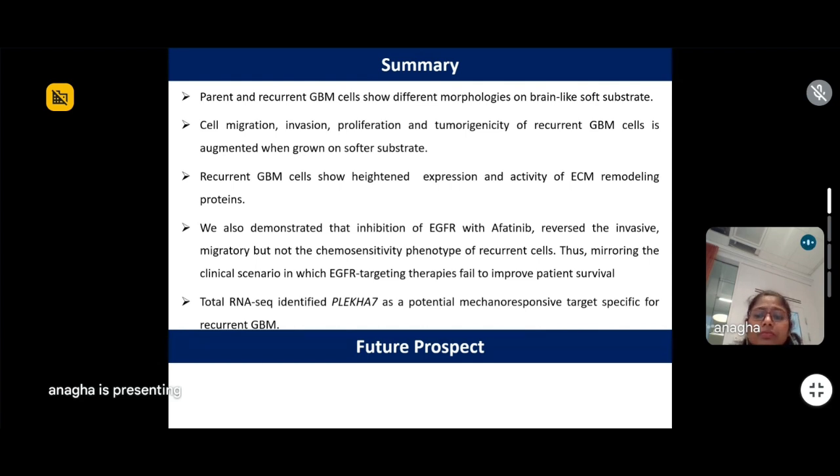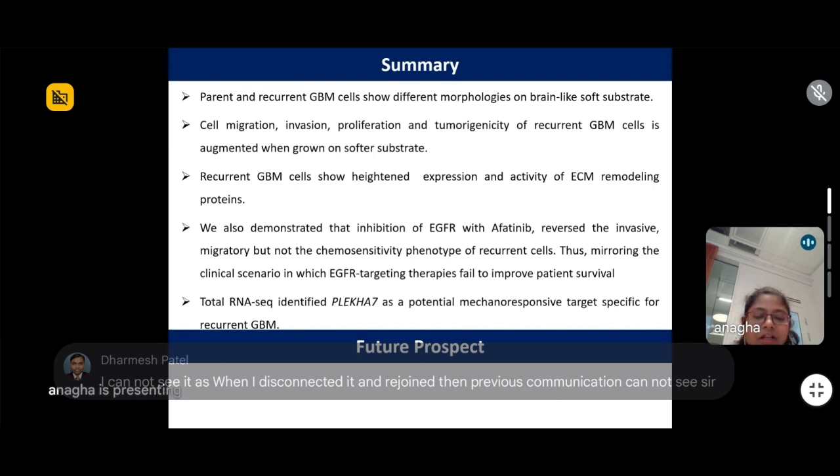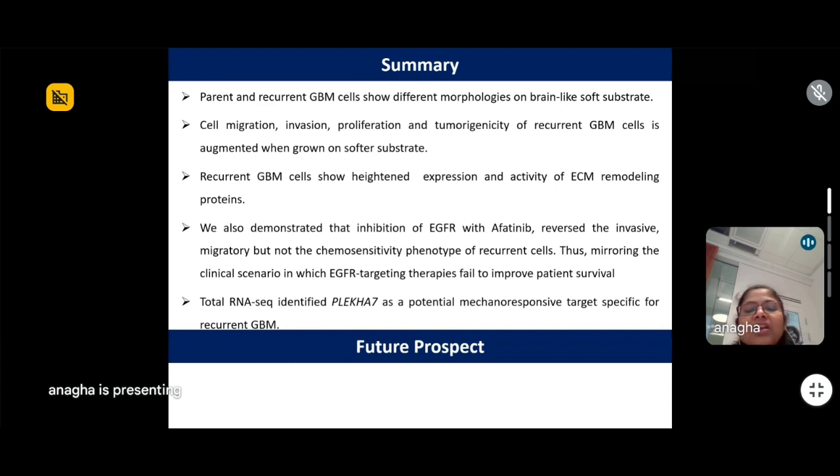And in clinical trials also, we see that afatinib is not able to show a positive effect on the prognosis of the patient, and thus we were able to mirror the clinical scenario with EGFR targeting therapies that fail to improve patient survival using this model that we are using. And the total RNA-seq identified pleca7 as a potential mechanoresponsive target specific for recurrent GBM.